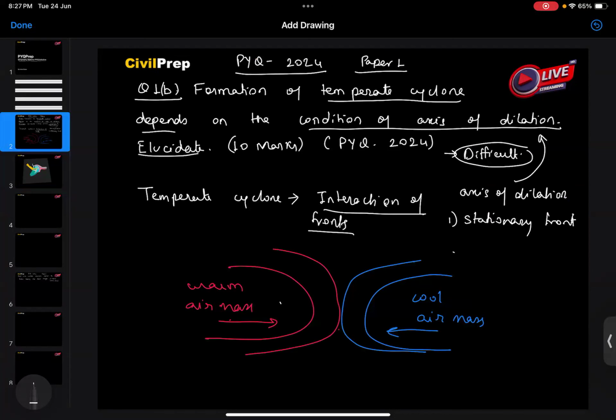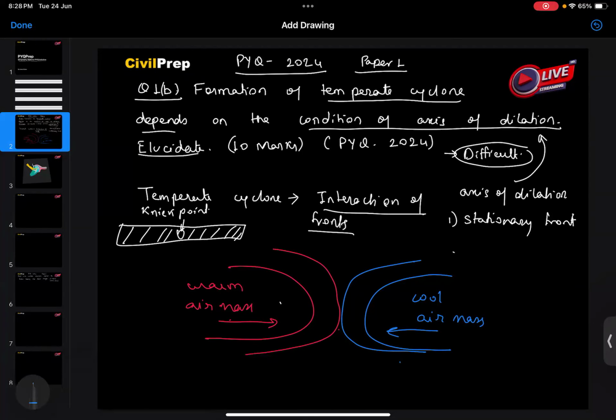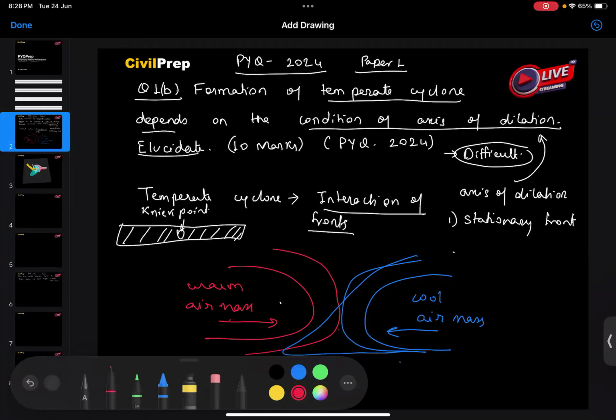This will result into the formation of a neck point. At this neck point we'll be seeing that on one side there will be warm air and on another side there will be cold air. Now after this what will happen? There will be a phenomenon which will take place. Here the cold air mass will slowly try to push the warm air upwards.